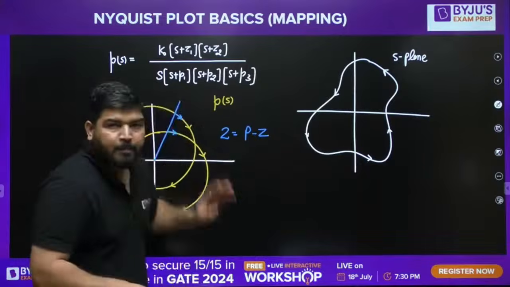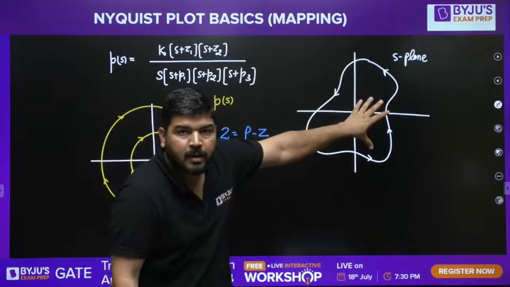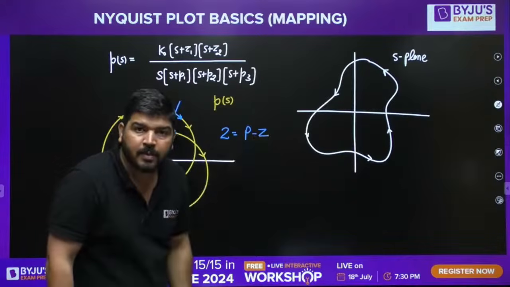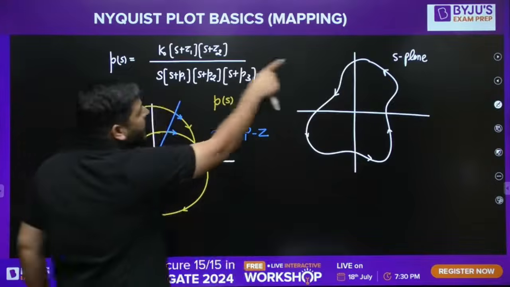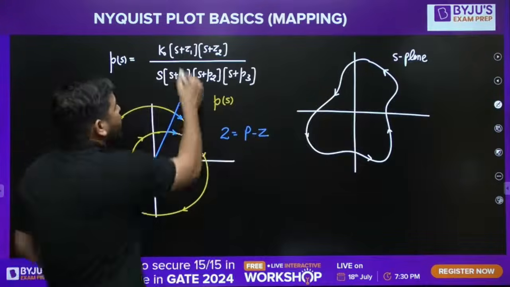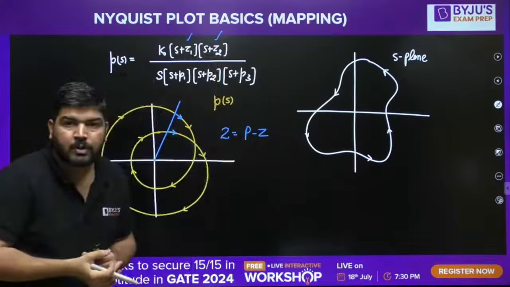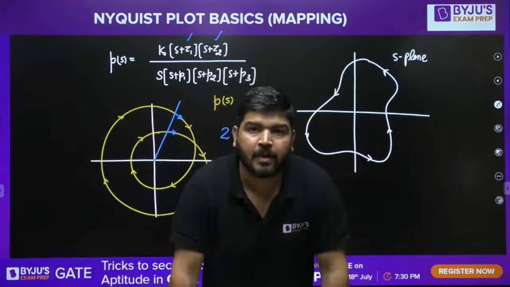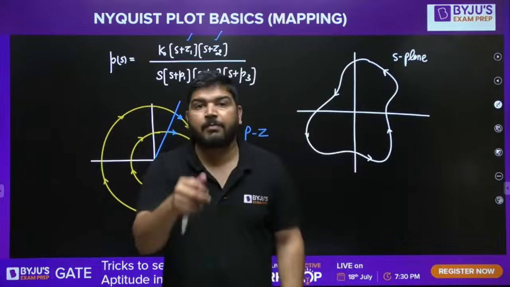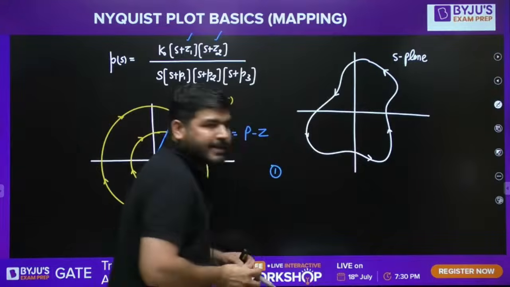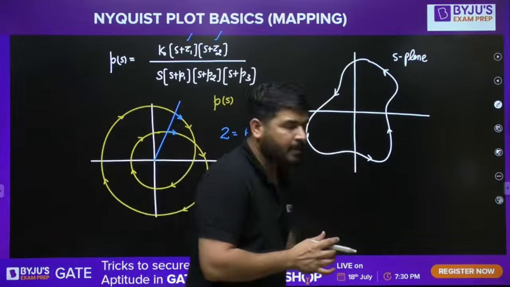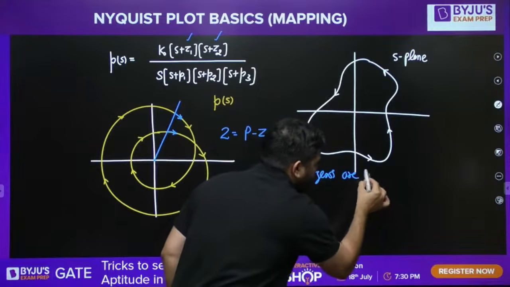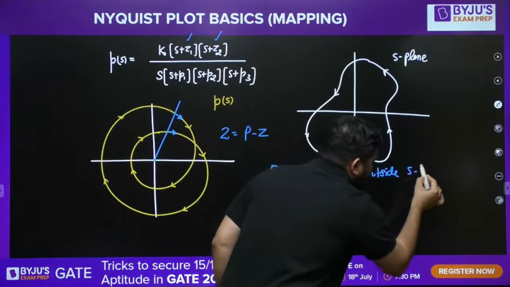It means the number of poles inside this contour are more than the number of zeros. There are 2 zeros. Now it can be an MSQ question, and there can be 4 options. The first option is, let's say all zeros are outside the S-plane contour.